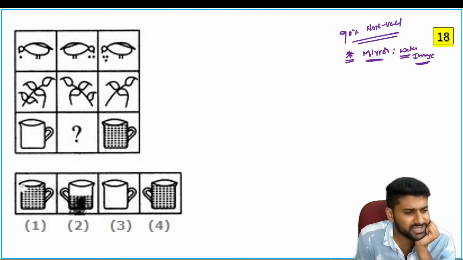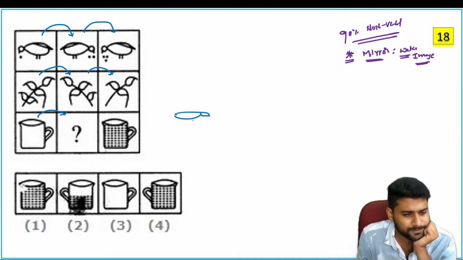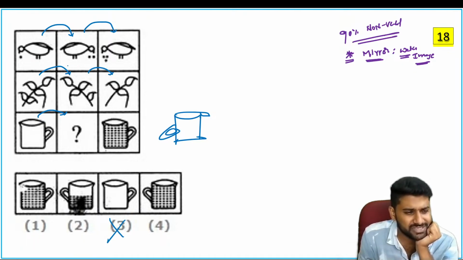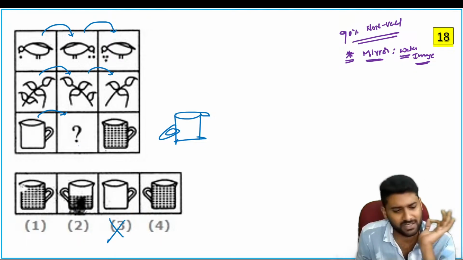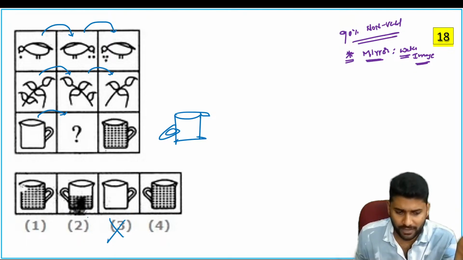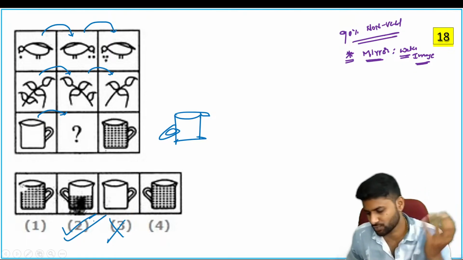Now see here, the dots are increasing. If you observe, this is the mirror image, and mirror image. If you see this one, you need the cup in this direction, and the handle must be in this position. So option 3 is eliminated. Now something is increasing: dots are increasing, leaves are increasing. There is an empty bowl here. We need at least some water. If you see, the first is full of water and the fourth is full of water, that's why the suitable answer is true.